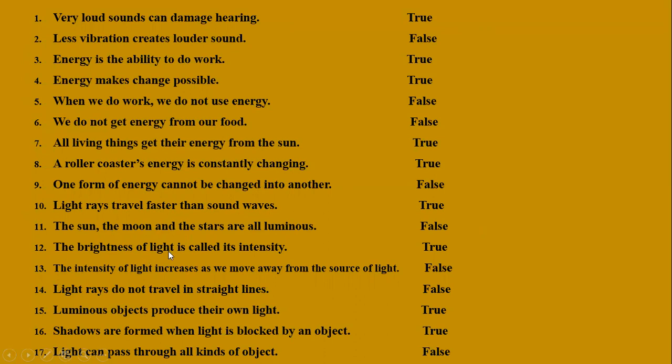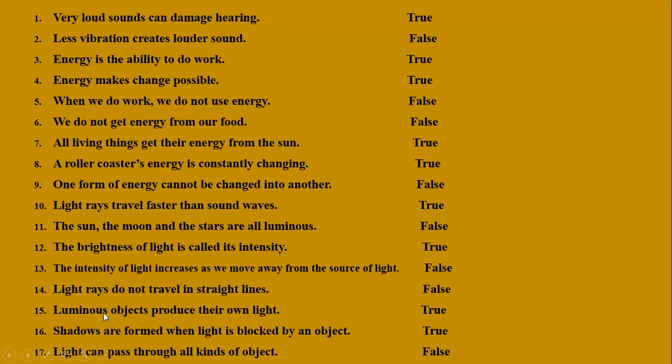The brightness of light is called its intensity. Yes. The intensity of light increases as we move away from the source of light. It's false. Light rays do not travel in straight lines. False, because light rays always travel in straight lines. Luminous objects produce their own light.